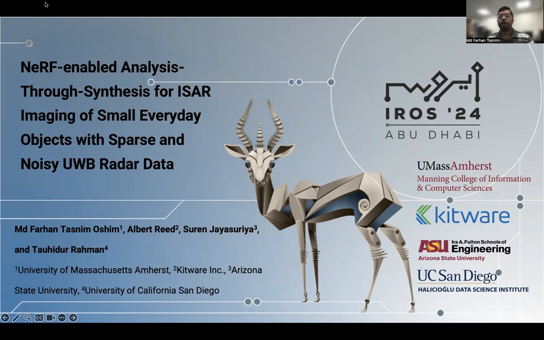Today I will be presenting our paper titled NeRF-enabled analysis through synthesis for ISAR imaging of small everyday objects with sparse and noisy ultra-wideband radar data. I'm Farhan, a PhD candidate at the University of Massachusetts Amherst.